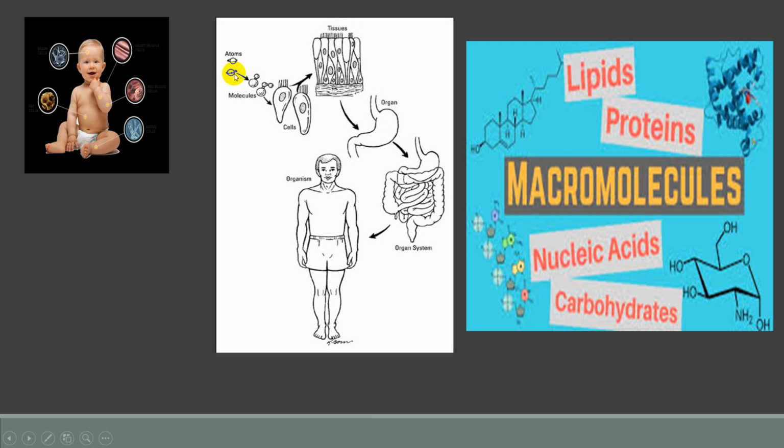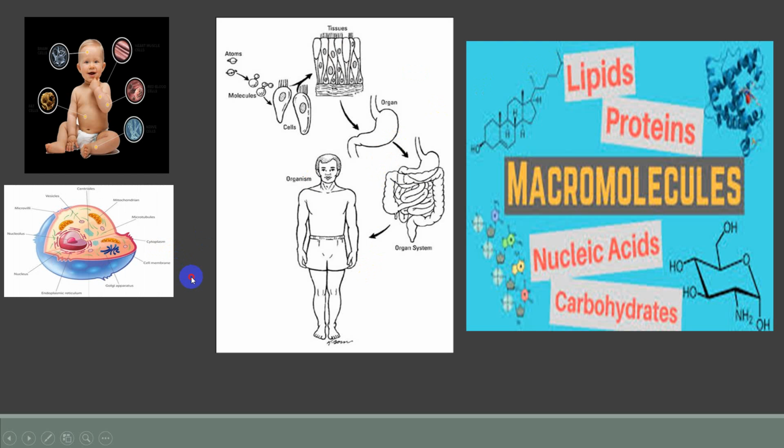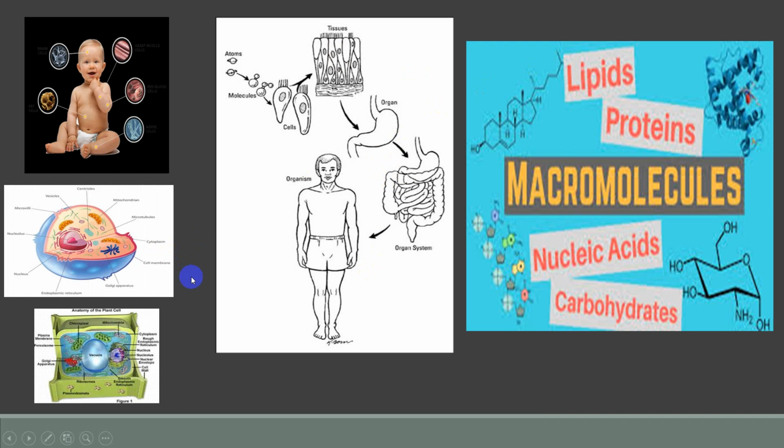This is a chemical level. This is called organization. You can start it from big to small, or reverse it as we did before, starting from small to big. In the previous slide, we discussed that in the animal cell and in the plant cell, there is a structure chemically called organic substance, or macromolecule. Macro means big molecule.